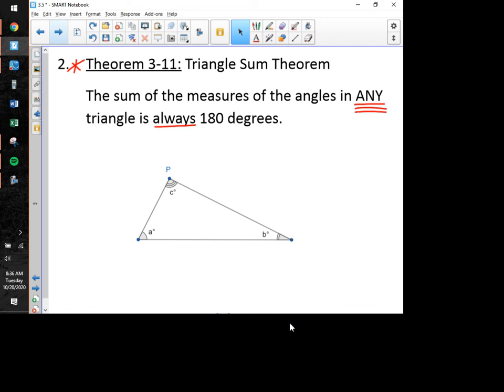Now, this is a theorem and not a postulate because we can prove it. And again, we're not really doing a whole lot with formal two-column proofs in here this year, but let me just walk you through what's going on. So what you'll see here, guys, I wanted this to look good, so I went to GeoGebra and I drew a triangle, and each of the three angle measures I just randomly called A degrees and B degrees and C degrees.